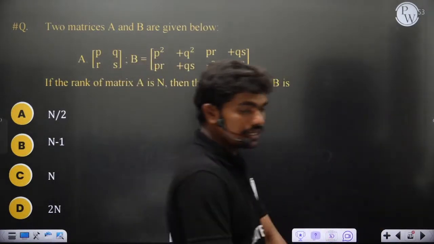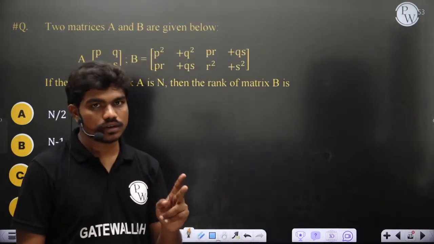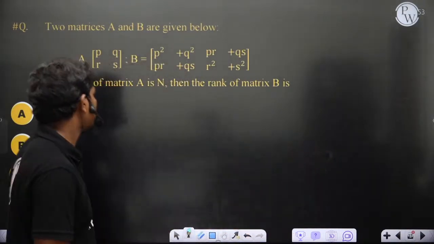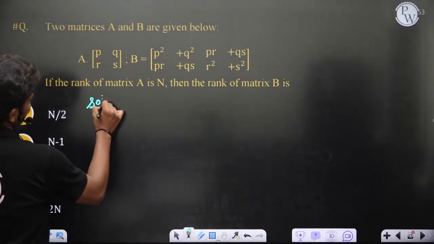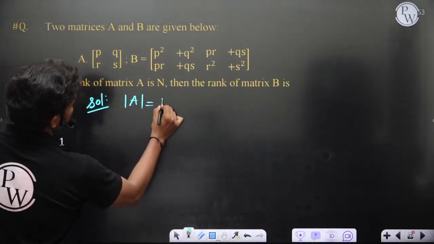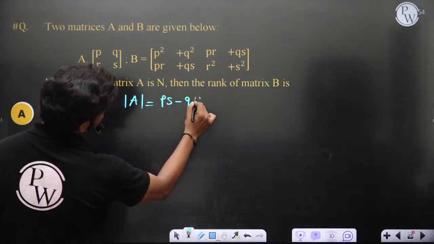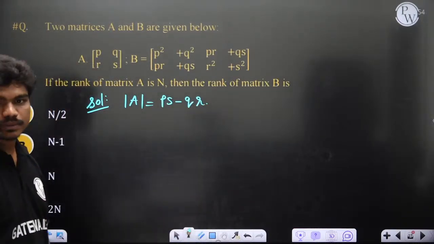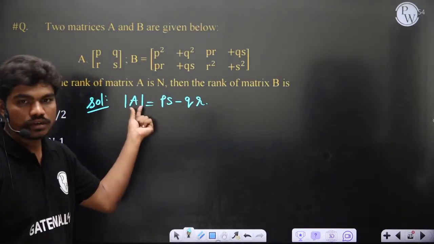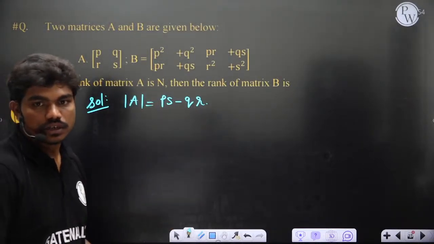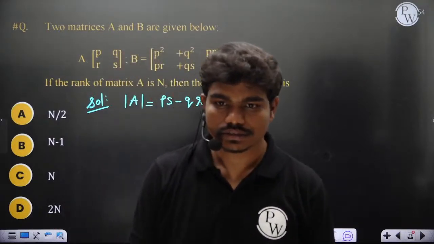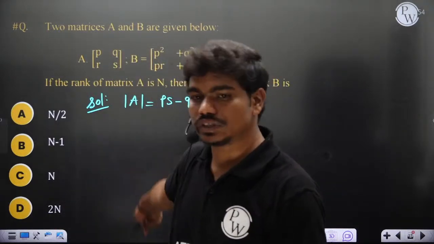Chalo. Let's see. First I'll tell you one idea, then we'll discuss the second method also, as people are telling. Firstly, it's a 2 by 2 matrix. If you consider A, the determinant is PS minus QR. If this is 0, then the rank is 1. If this is non-zero, the rank is 2. D is not possible because 2n would be greater than the order of the matrix.